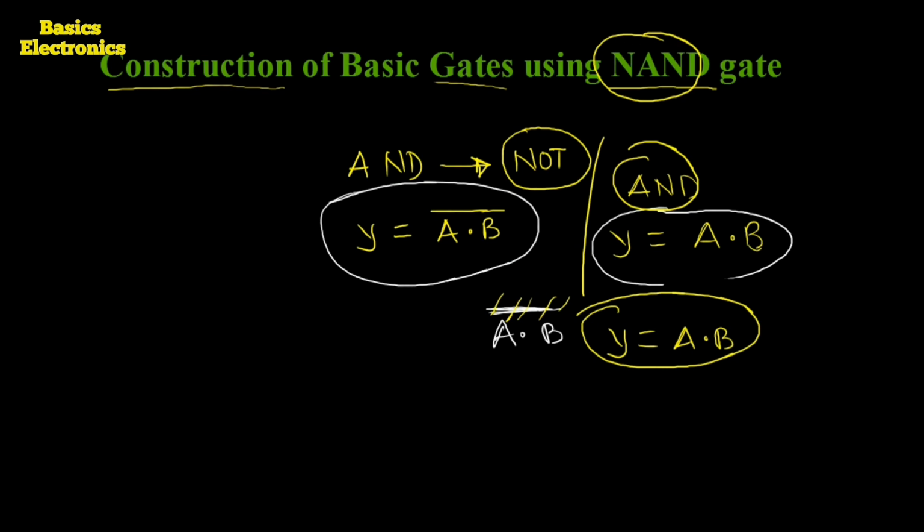To remove the inversion, suppose we have the equation A dot B complement. If we apply an invert at the output of the NAND gate, then what is the remaining part?